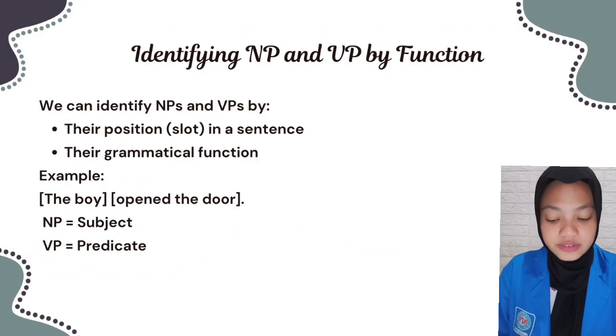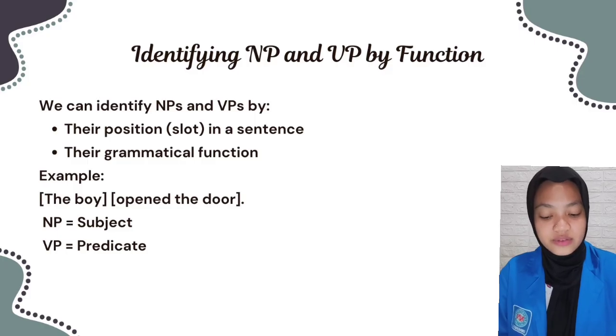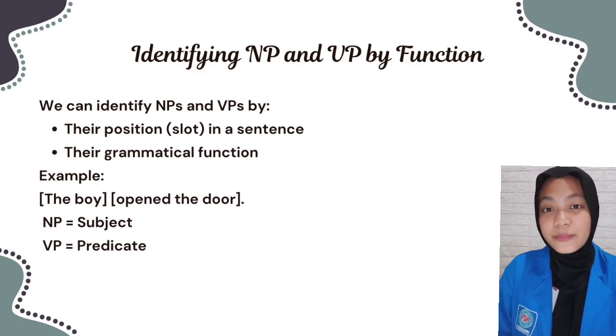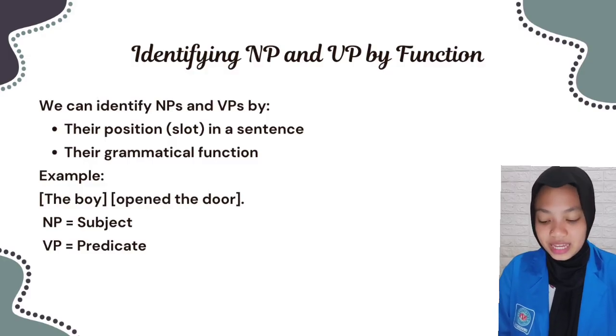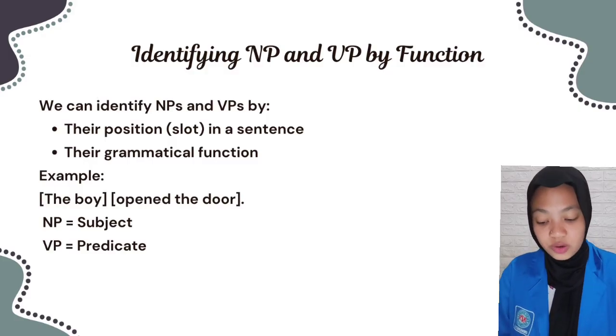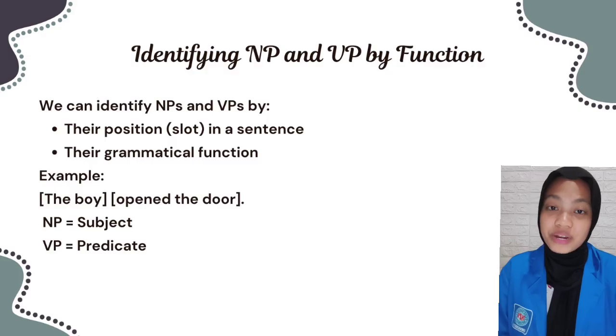Next, identifying noun phrases and verb phrases by function. We can identify noun phrases and verb phrases by, first, their position or slot in a sentence, and second, their grammatical function. Here we have an example: "The boy opened the door." "The boy" is a noun phrase and "opened the door" is a verb phrase or predicate.